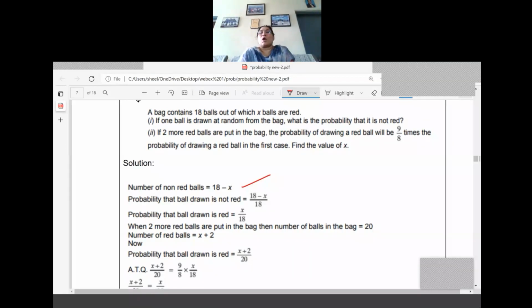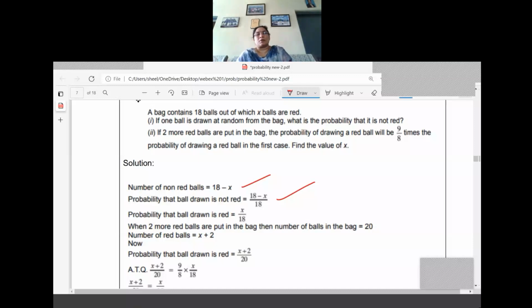Now what is the first question? One ball is drawn at random from the bag. Then what is the probability that it is not red? So the number of favorable outcomes we got and the total number of balls we know. So (18 - x)/18. Now what is the probability of drawing the red ball? It is x/18 that we calculated and kept.